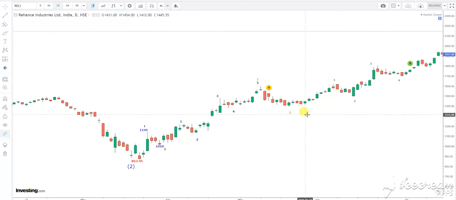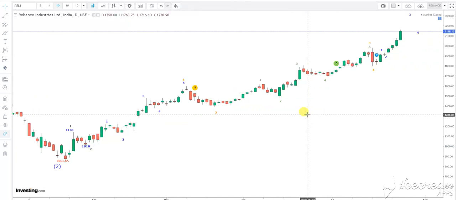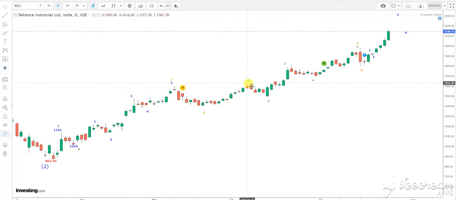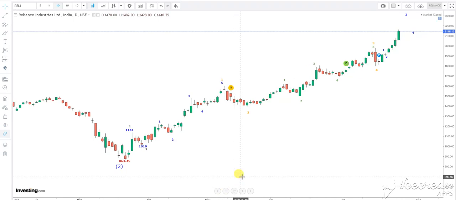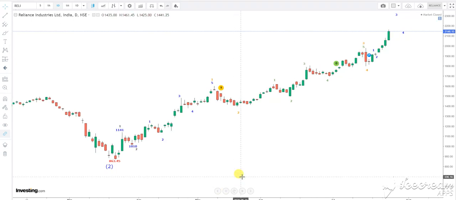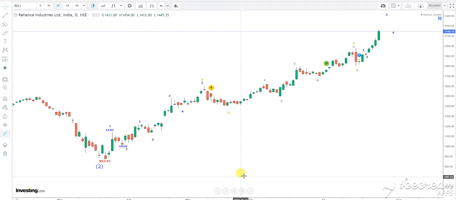Again the larger wave, third of third, is in progress, and within that wave 1, 2, 3, 4 and 5 have completed. On the day of the annual general meeting we completed the third wave subdivision of the third wave at 1978, and we can see a huge fall till 1798, which we consider the fourth wave, and what we are seeing is the fifth wave in progress of third. After completion of this, the fourth and fifth are pending.